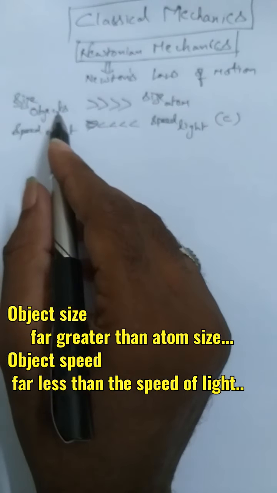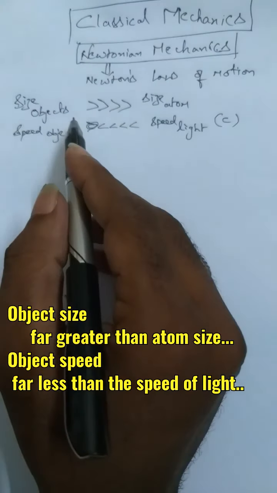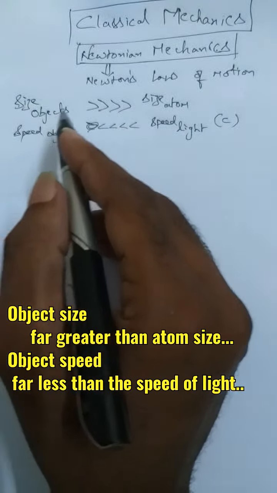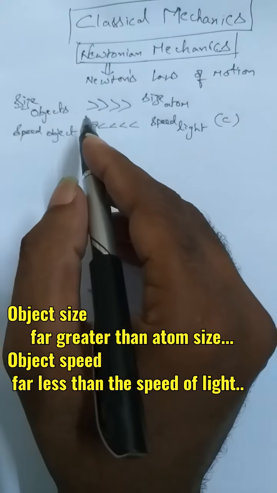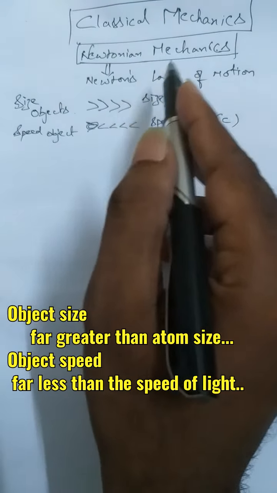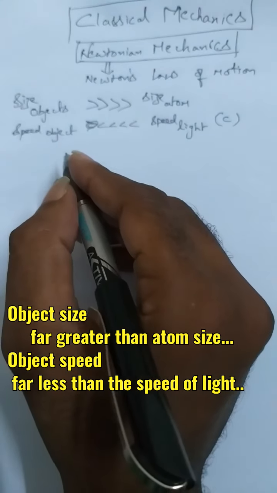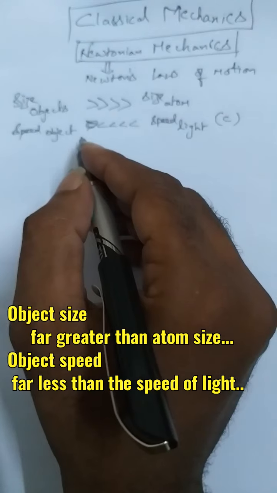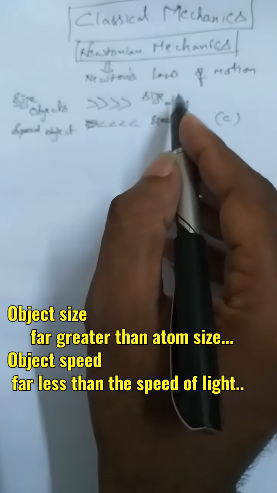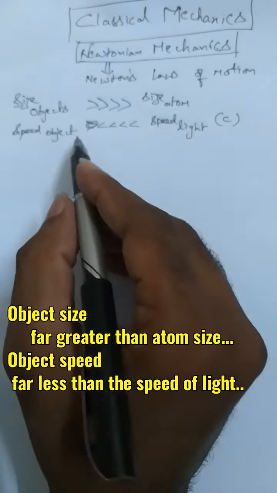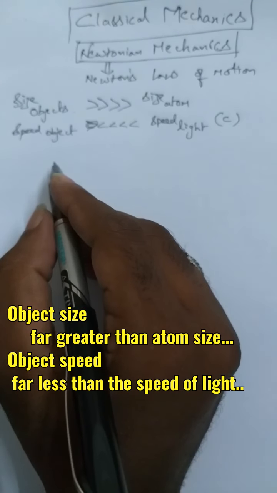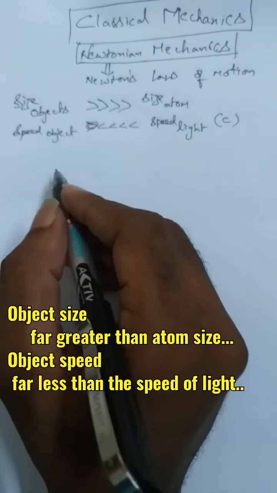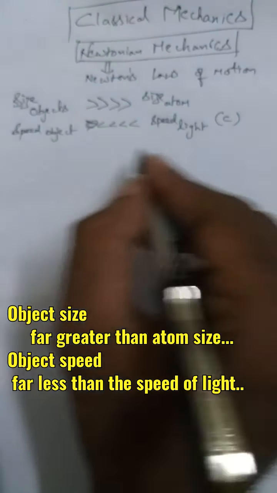For example, if a car is moving on a road, we can analyze the behavior of motion of the body, and we can also discuss the cause of motion. We can apply classical mechanics results to that car, lorry, or whatever it may be, any object whose size is greater than the size of the atom and whose speed is far less than light. You know that a car can travel at a maximum speed of 250 km per hour, even advanced ones. No object can travel with the speed of light, right?